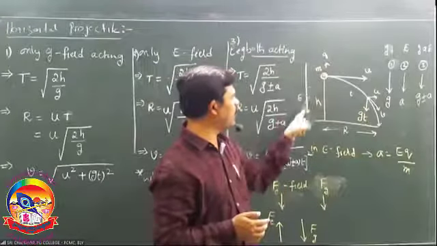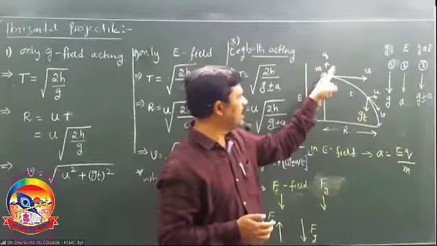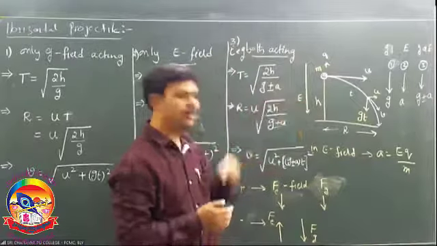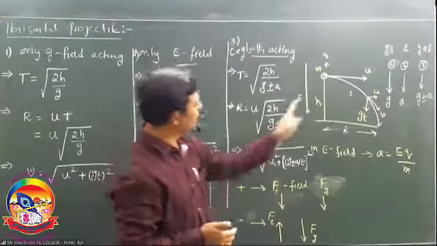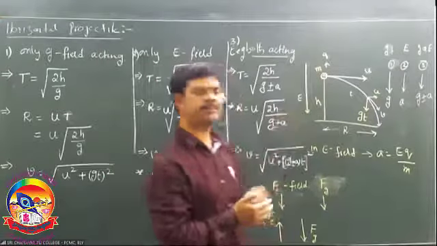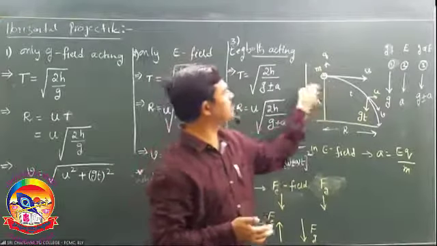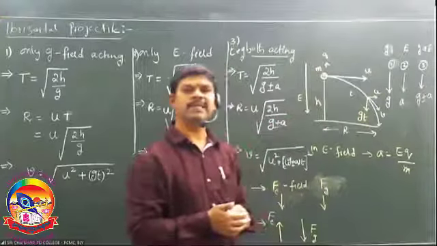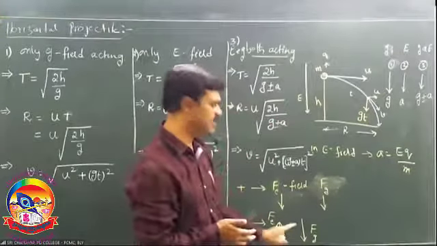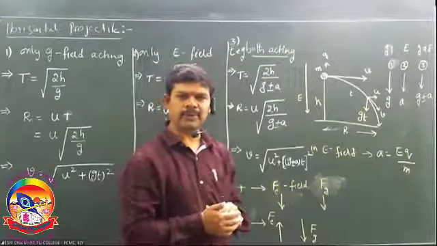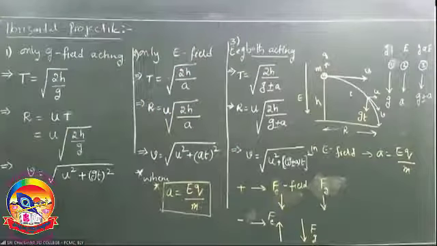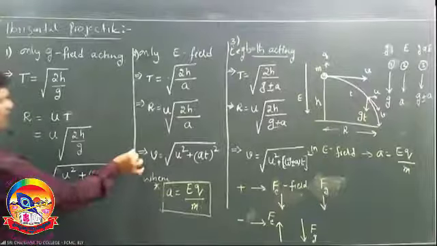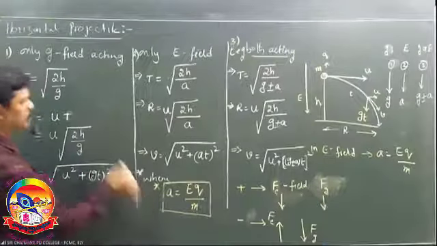Second point, is the electric field acting down or up? If the electric field is acting down and it is a positive charge, Fg is downwards already, Fe is also downward. If this electric field is acting up, due to positive charge its direction is above. In this case, you go with the negative, right? Come on, note down. This table helps you finally to solve the problems in entrance.